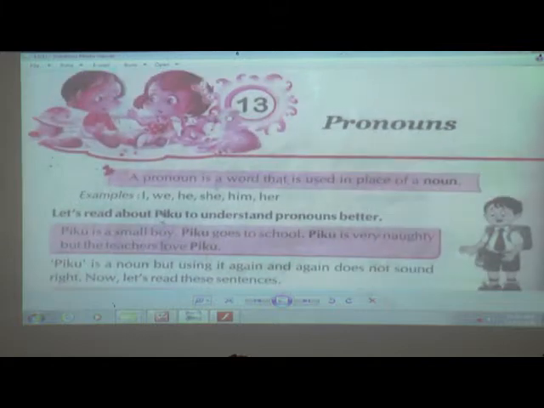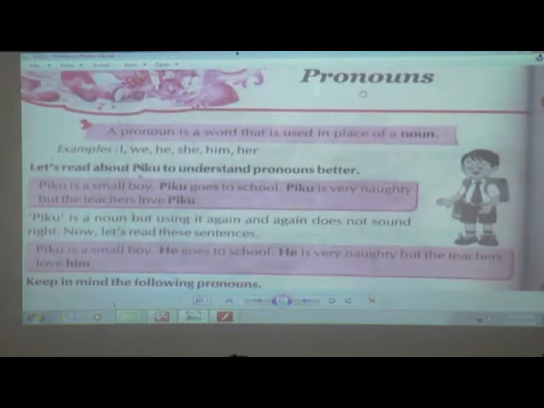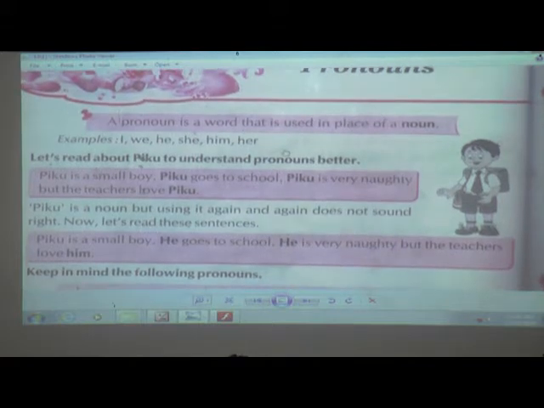Okay, so what is our lesson name? Lesson number 13, pronouns. Now what is pronoun? Pronoun is a word that is used in place of a noun. Examples: I, we, he, she, him, her, they are also there. Many more words are there. Now let's read about Piku to understand pronouns better.